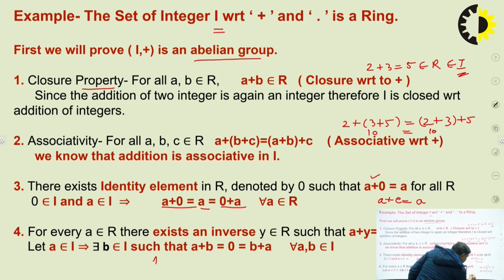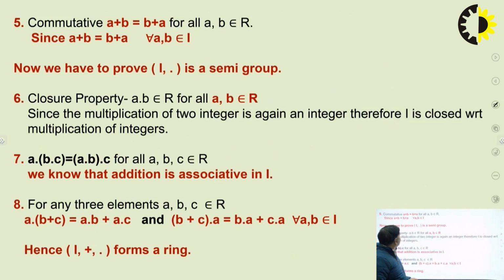So A inverse is always equal to minus A. For any element, its negative integer is also a part of the integers. So we can say there exists an inverse of each and every element in the group.